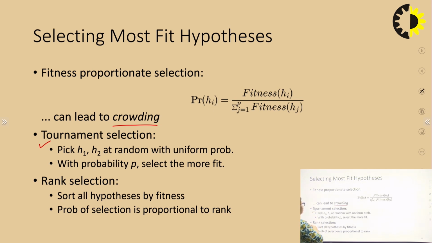One is tournament selection. In this, we select H1, H2, meaning 2 hypotheses, at random. From there, with probability P, we select the more fit one. Another one is rank selection. In rank selection, we don't find the proportion. What we do is sort all the hypotheses by the fitness value, and the probability of selection we take will be proportional to the rank, that is, what is the rank of this particular hypothesis.